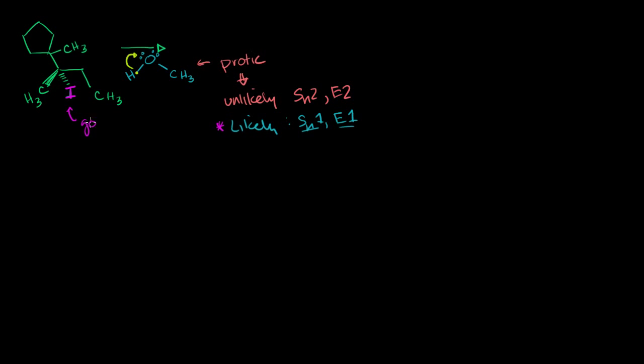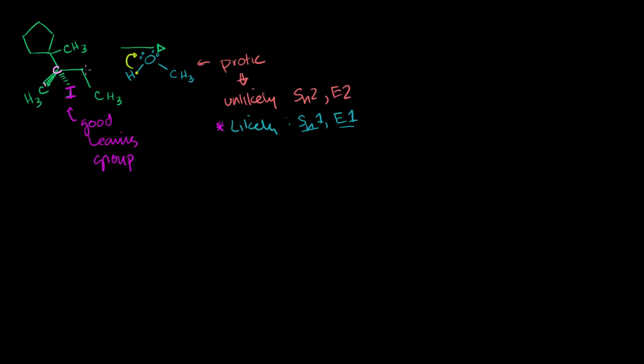Let me write here. Good leaving group. Now, the last thing we can think about right here is the carbon that we might be leaving from. So far, everything is pointing in the Sn1 and E1 direction. The final thing is, when this leaving group leaves, it's going to form a carbocation from the carbon that it's bonded to right now. And in order for that carbocation to be reasonably stable, at minimum it should be a secondary carbocation bonded to at least 2 carbons, but ideally it would be bonded to 3 carbons, be a tertiary carbon. Now, the carbon that the leaving group is bonded to is a tertiary carbon.